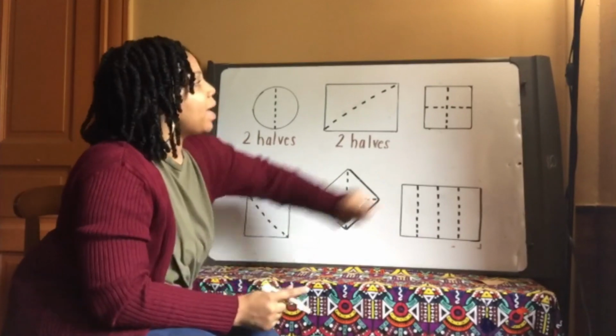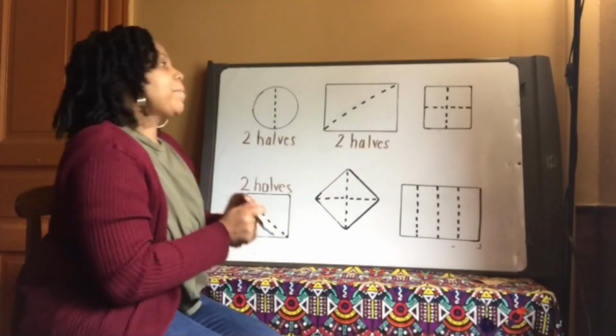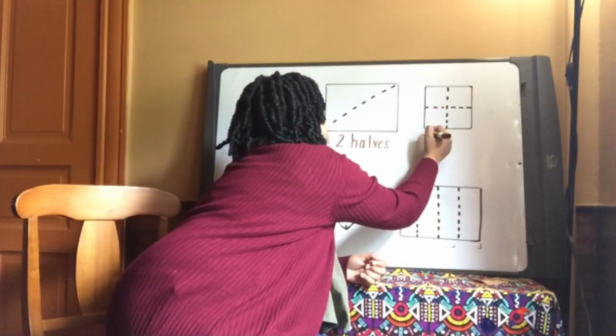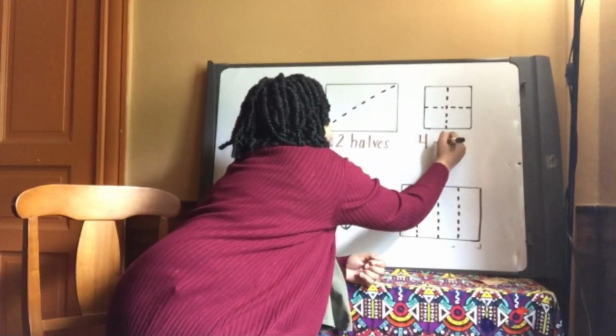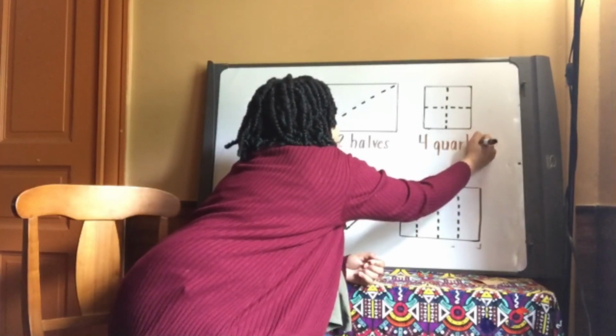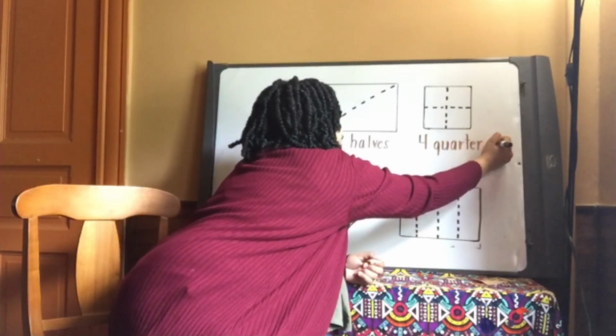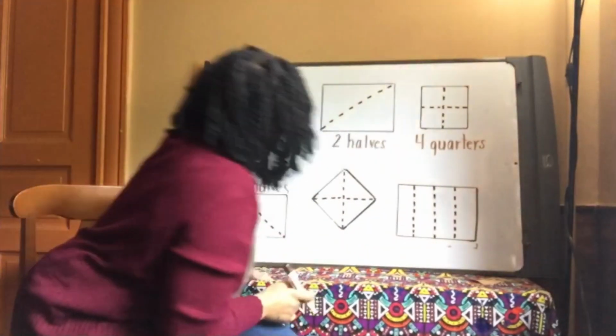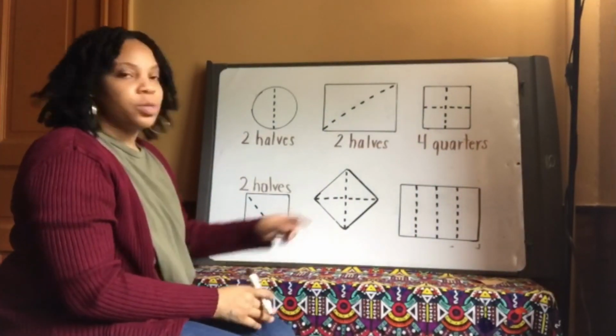Let's rewind back to this square and make note as well. So this one was divided into 4 quarters, which we also know as fourths, right? 4 quarters and fourths are the same. All right, moving on to our next shape.